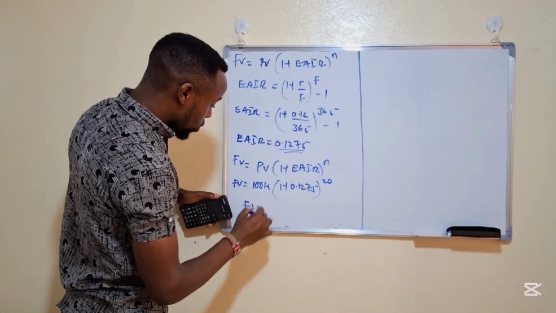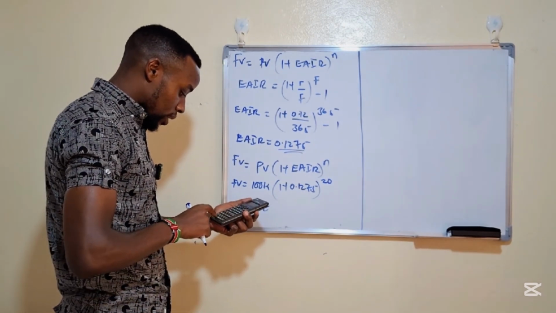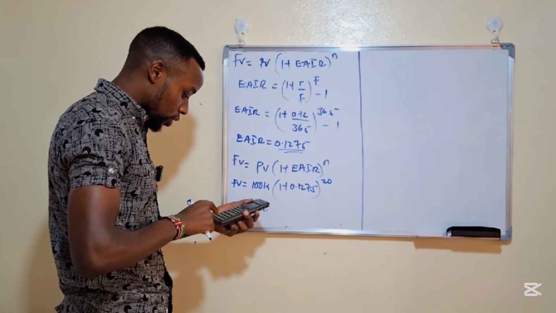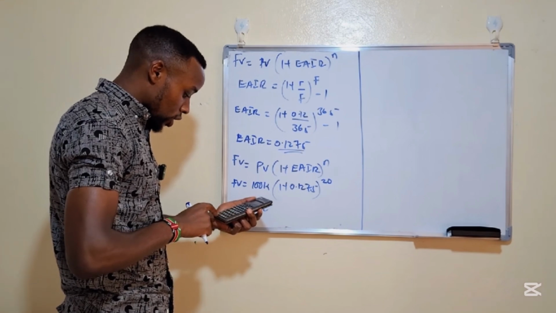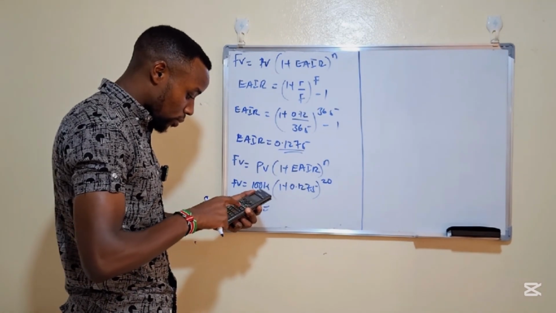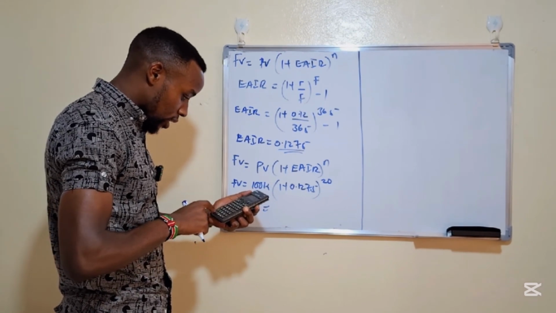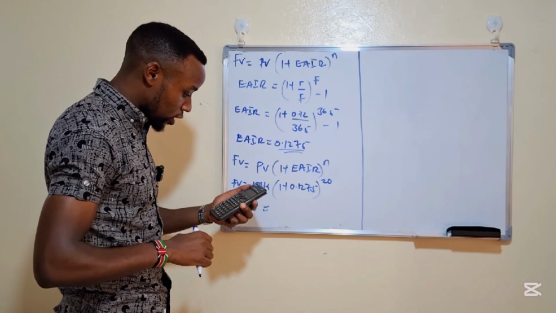So you take 1.1275 raised to power 20, and then you multiply by 100,000. You are going to get